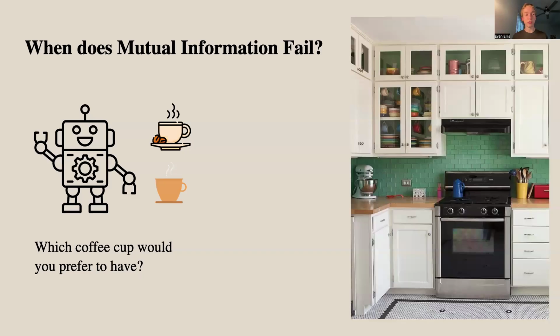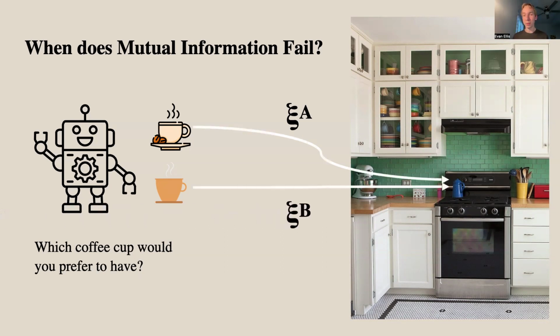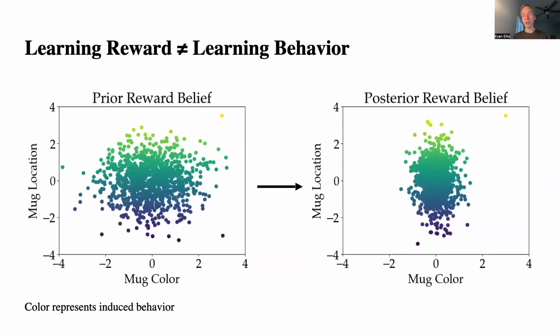So when does mutual information fail? Well, mutual information will have Rob ask questions such as, which coffee cup would you prefer to have? So would you rather me put the coffee cup by the kettle or by the kettle? And remember, we're doing domain randomization, so there's only ever going to be one coffee cup at a time. And Rob might be asking questions, but not actually learning anything about the behavior, because the behavior is how he moves that mug that he's given. So even though he's reduced uncertainty in the mug color dimension, he hasn't reduced uncertainty in behavior.